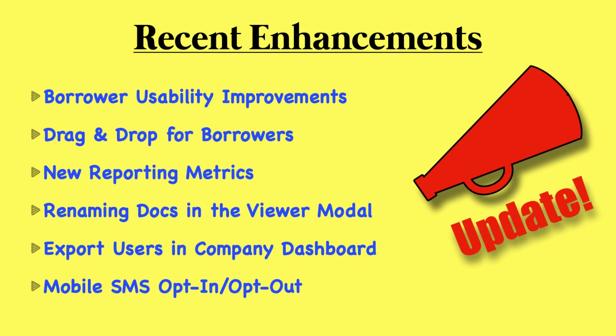As of this past week, we have had some enhancements. The borrower usability improvements include a better UI for borrowers, which is a user interface, basically what the borrower is looking at when they're looking at the screen. Especially if they have multiple loan flows, this will help them choose which loan flow they're actually trying to work on. You can rename the term for your loan flows instead of the term loans. You can go ahead and change that to something different. There are times we have other companies besides mortgage companies that use us, so this is especially helpful for those types of companies. And from your side, you'll now notice that you can include loan type and property address when starting a new loan flow.